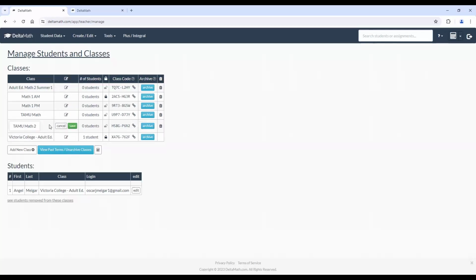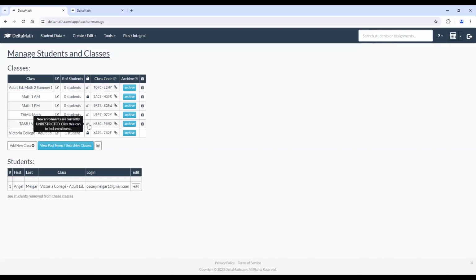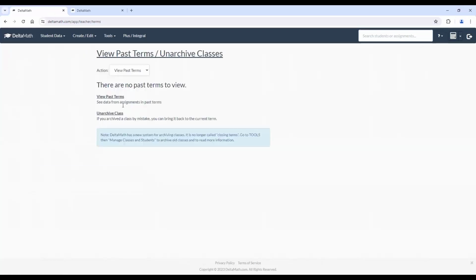If you're like, you know what, I don't really like that name, I want to go ahead and change the name, you can too. It'll tell you the number of students. When you don't want any more students to come in, or if you already have all your students, or if you decide there's a period in which the class locks, you can do that as well. And notice the class code was automatically given for that specific class. If you ever need to send an email to students, you can just click and copy the registration link. And then once the class is over, you can go ahead and archive the class. When it comes to archiving the class, you can look here at past terms or unarchived classes.